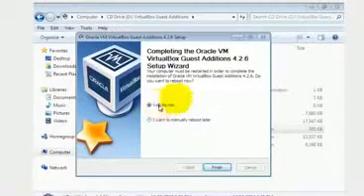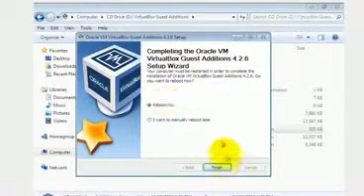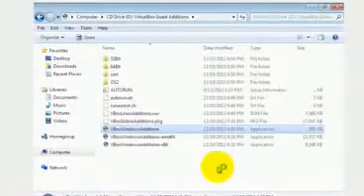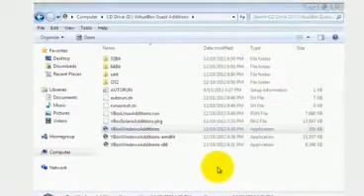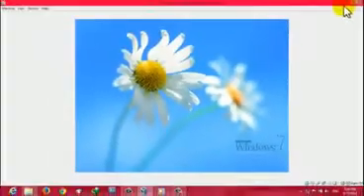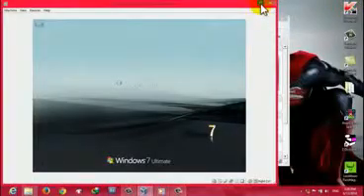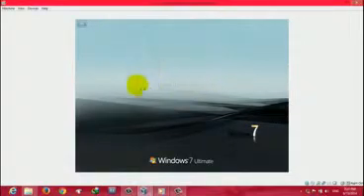After installing Guest Edition, your virtual machine will restart once. Just click on Finish to restart your virtual machine. As you can see now, when you maximize or minimize your virtual machine, it's not showing full screen. After restarting your virtual machine, it will be on full screen.